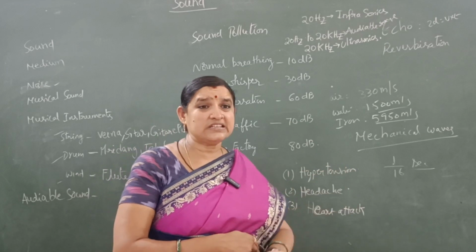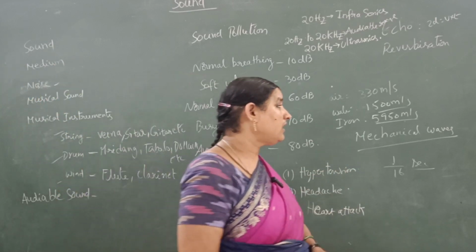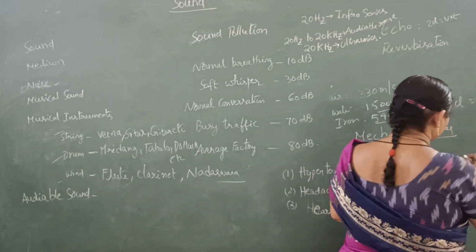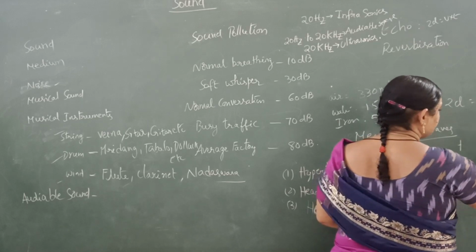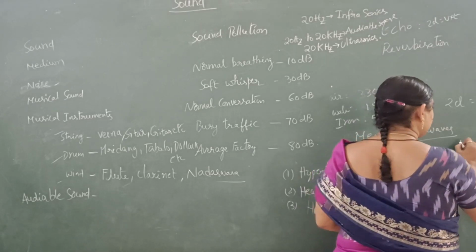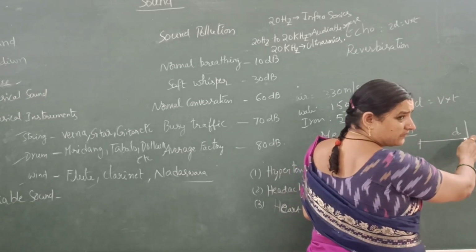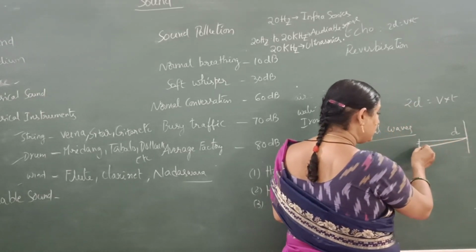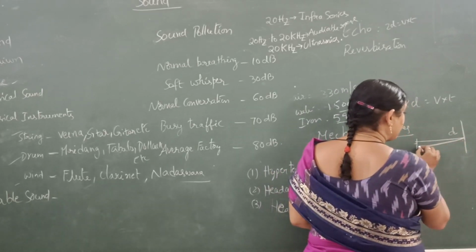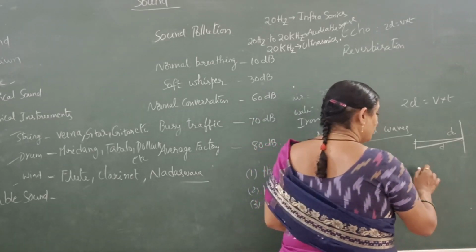You can also calculate the distance of the object from you by using the formula 2D is equal to V into T. Suppose the person is here and the obstacle of the sound is here. The sound travels distance D to reach it, and again it comes back and reaches you. Then only can you hear the resound, the echo. So again it has to travel D. So the total distance traveled by the sound wave is 2D.